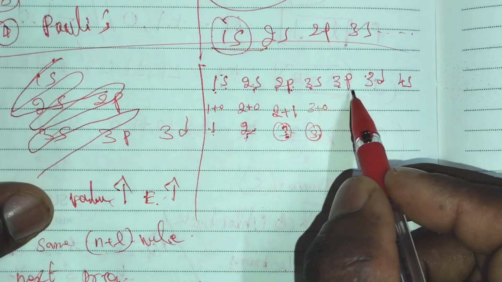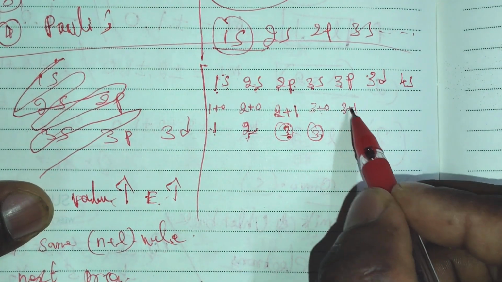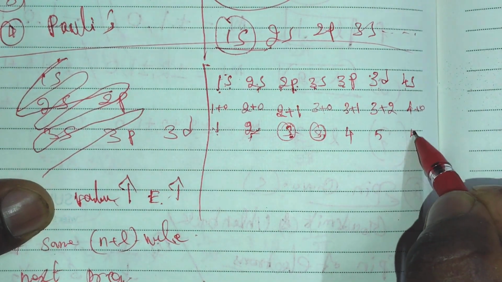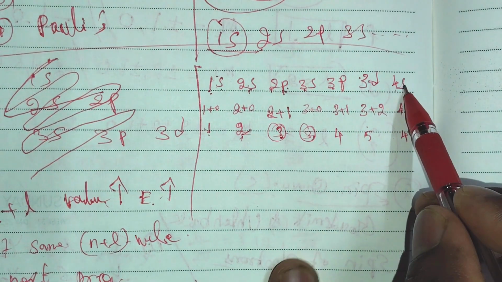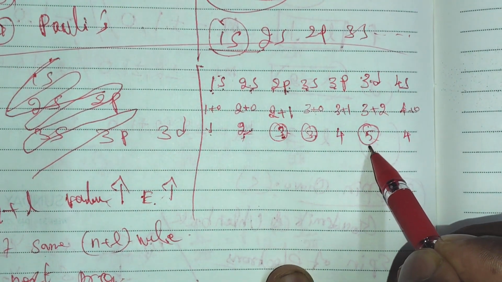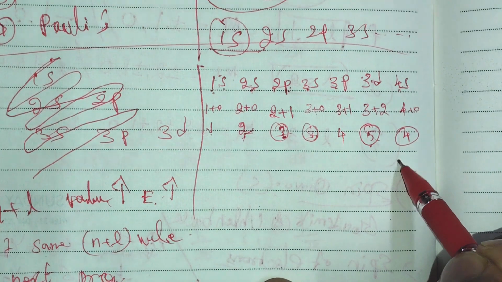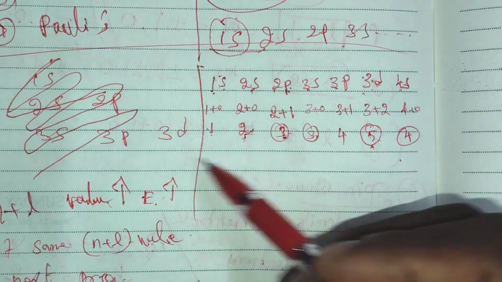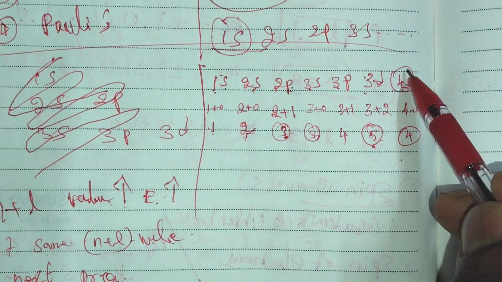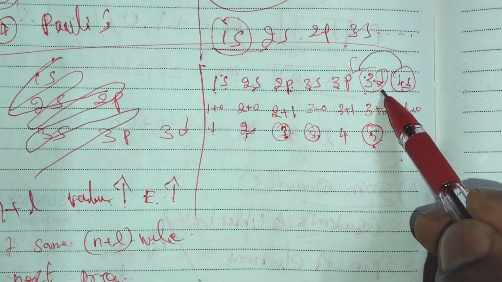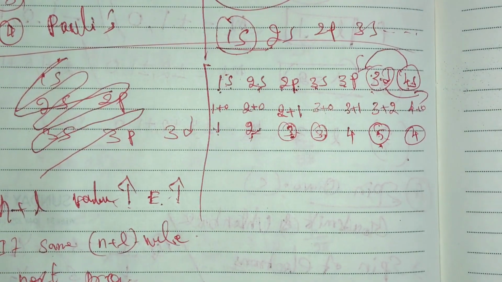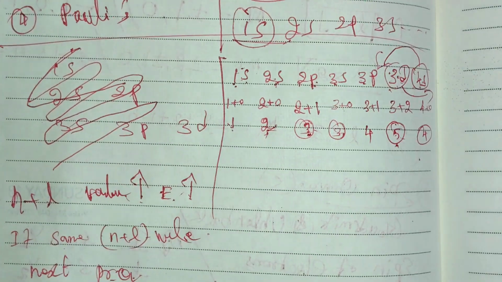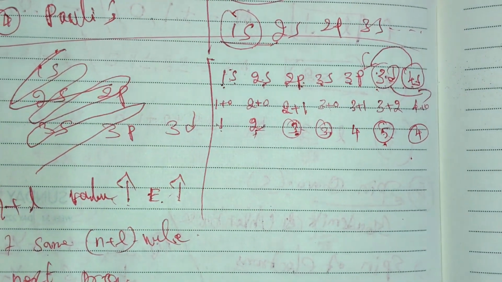Okay, the next is 3p: 3 plus 1, that is 4, and for 3d it is 3 plus 2, that is 5, and for 4s it is 4 plus 0, that is 4. See here, these 3d and 4s: the n plus L value of 3d is 5 and of 4s is 4. So comparatively the 3d orbital has the highest energy, because as the n plus L value increases, energy also increases. That's why the 4s electron comes first, and the 3d orbital comes after. This is similar to the Aufbau principle. I think you are now clear on the Aufbau principle as well as the n plus L rule.